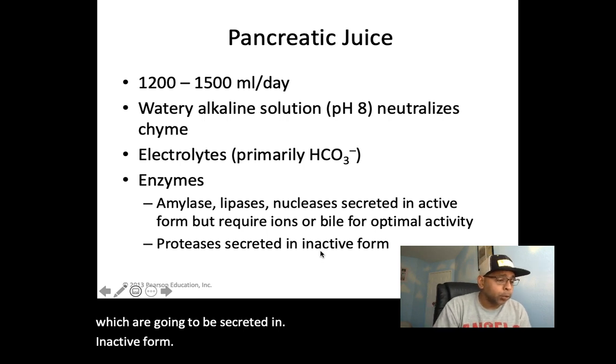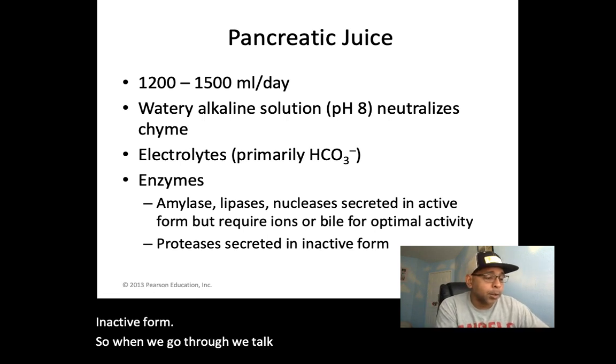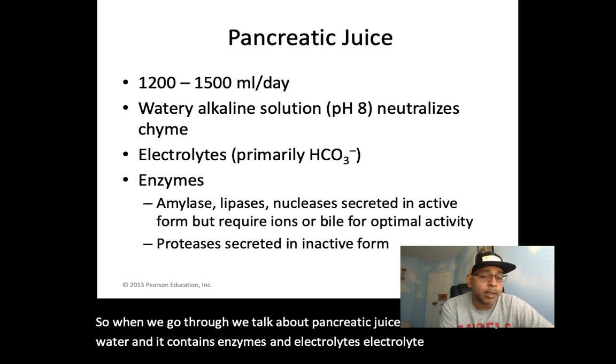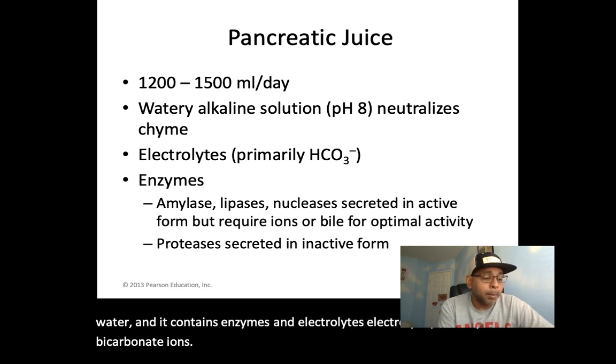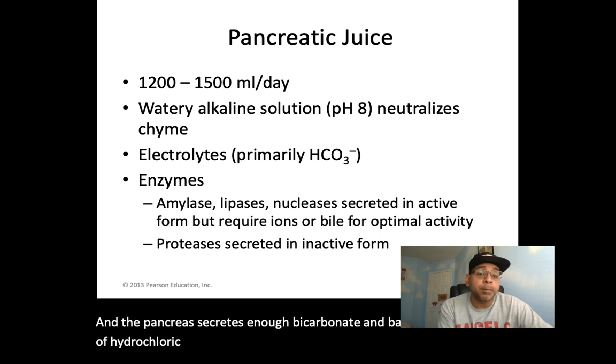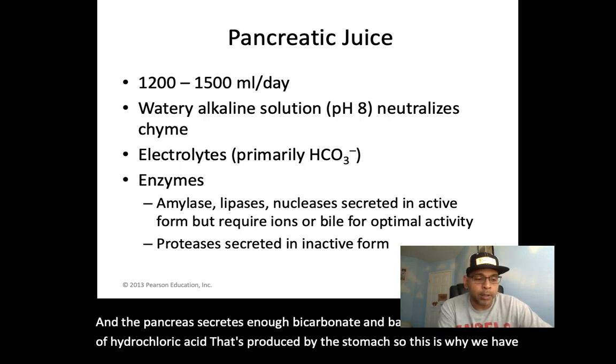So when we go through and we talk about pancreatic juice, it consists mainly of water, and it contains enzymes and electrolytes, primarily bicarbonate ions. And the pancreas secretes enough bicarbonate to balance the amount of hydrochloric acid that's produced by the stomach. So this is why we have this alkaline solution.